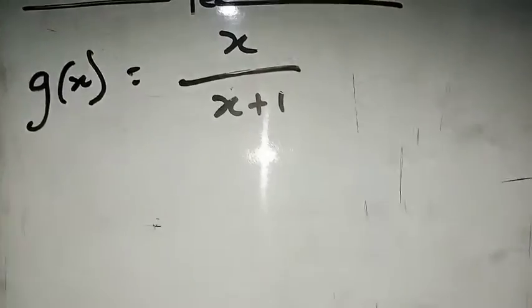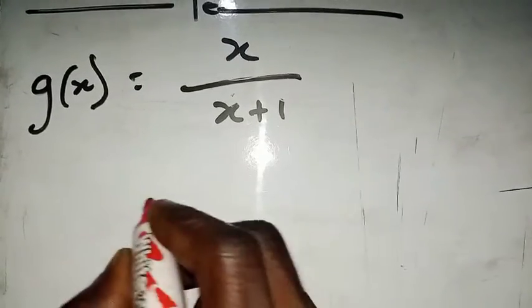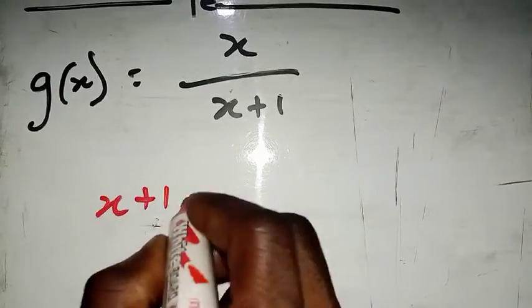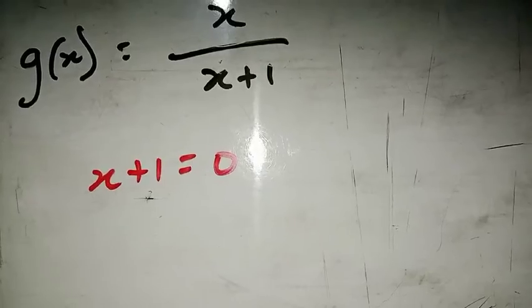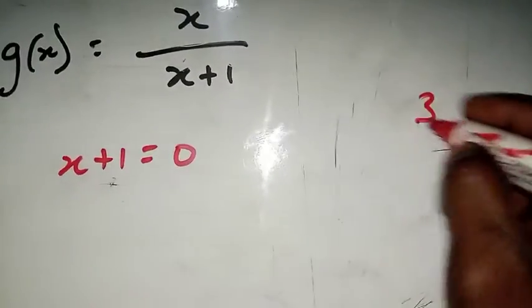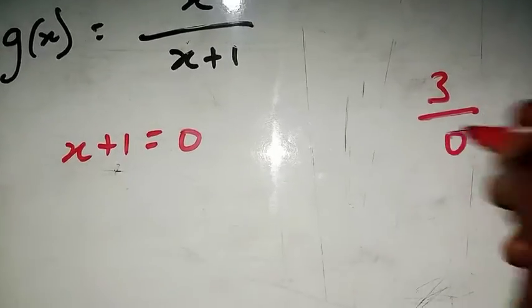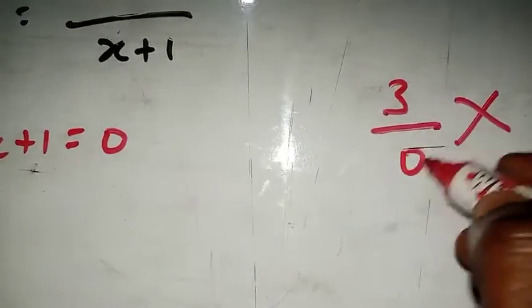So how do you do that? The key here is that you have to equate the denominator to 0. So x plus 1 equal to 0. Why are we doing this? We are doing this because if you have any number that you can think of, let's say 3 divided by 0, this is not possible in mathematics, right? You cannot divide 3 by 0, right?